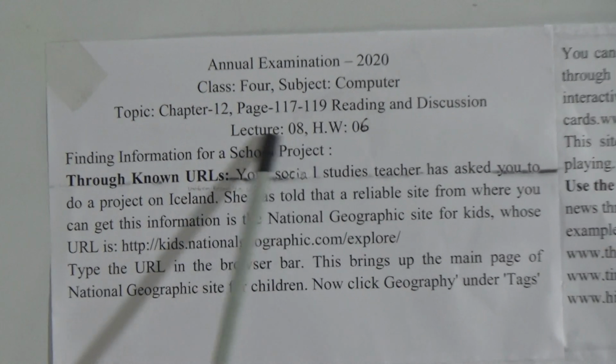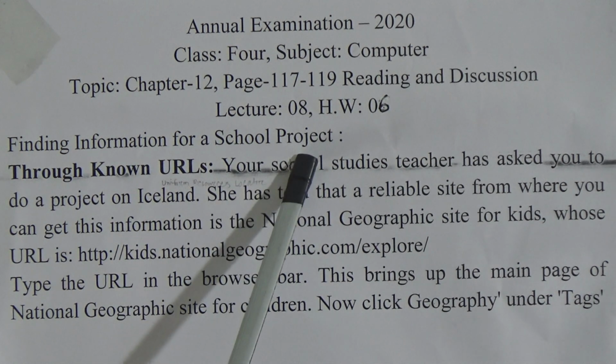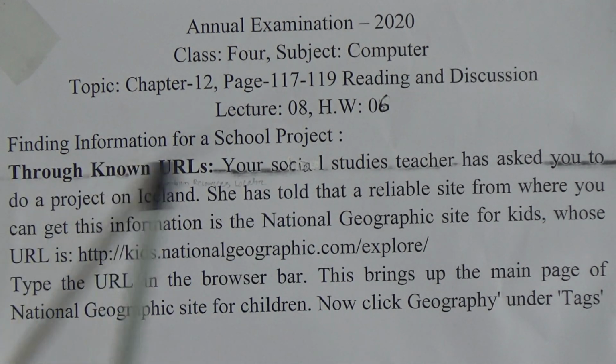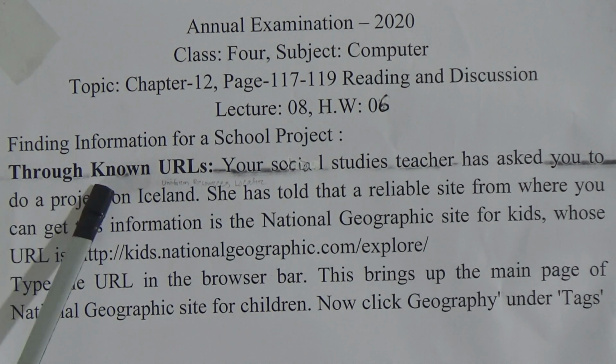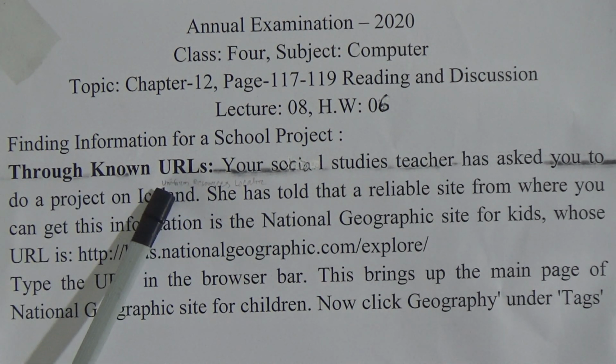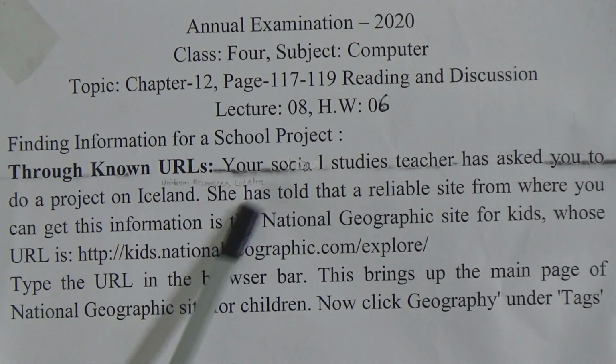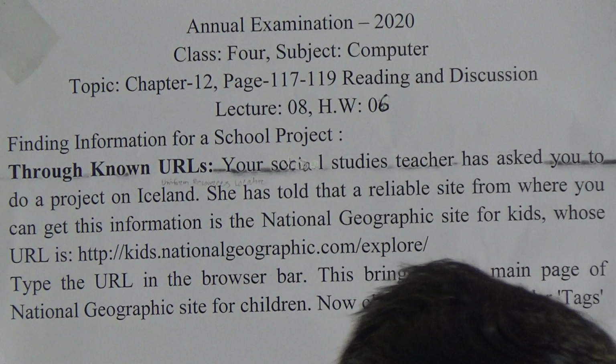So look here, it is also written lecture number 8, SW number 6, finding information for a school project. Look at the bold letter, through known URL. In our previous class I told you that the full form of URL is Uniform Resource Locator. Dear students, URL, unique address, and the full form of URL is Uniform Resource Locator.